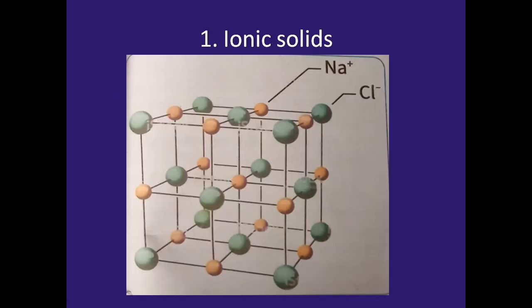This diagram shows the lattice points, and the lines joining them are called the space lattice. The space lattice is occupied by some points. That point is called a lattice point. If the lattice points contain only ions, this type of crystalline solid is called an ionic solid. In this diagram, the lattice points contain sodium plus ions and chlorine minus ions, so it is an ionic solid.